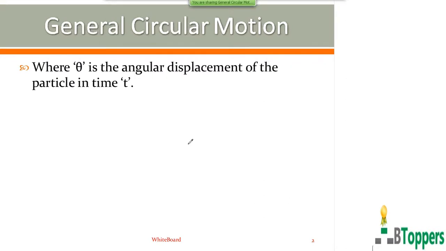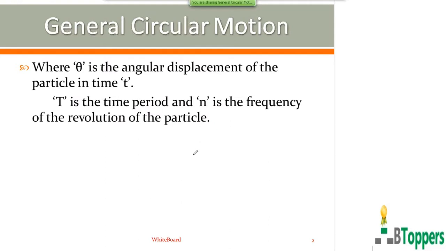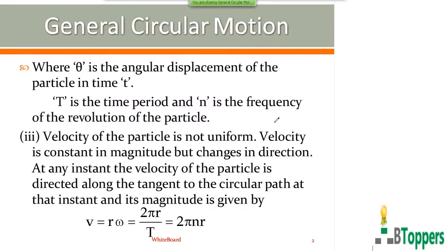Theta is the angular displacement of the particle in time t. Capital T is the time period and small n is the frequency of revolution of the particle.